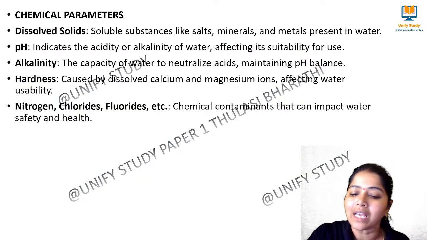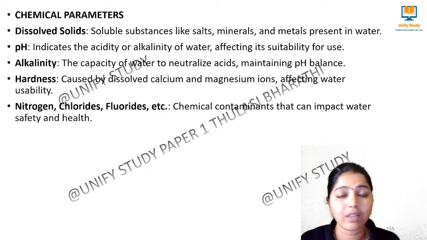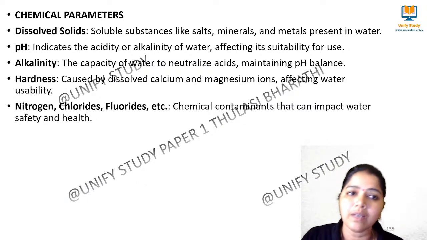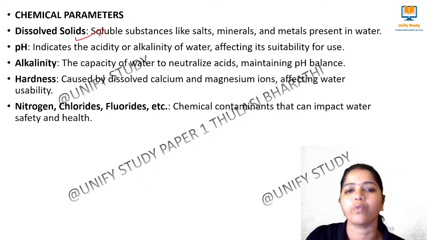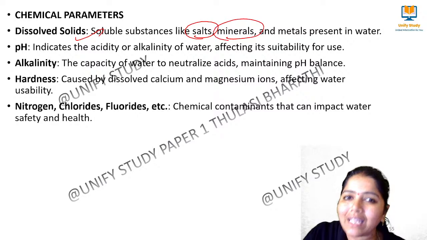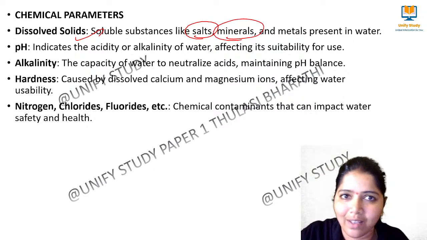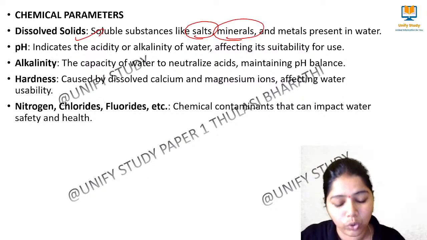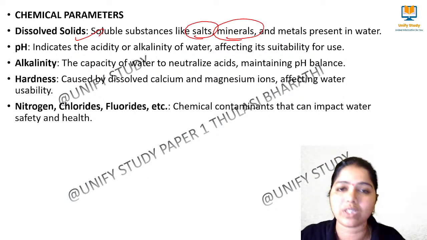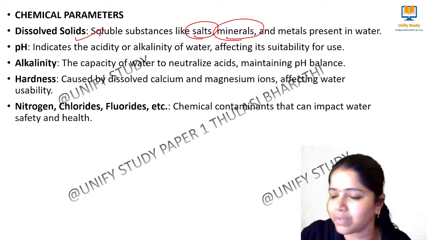Next we move to the chemical parameters of the water. With chemical parameters we cannot see things; we have to experiment. The dissolved solids, in the sense of salt, the salinity, and in the sense of minerals. Looking at the water, I cannot say this much of minerals is there. So we have to do some kind of chemical treatment or chemical methods to know the salinity of the water and the mineral content in that water. I have to do some experiments there.